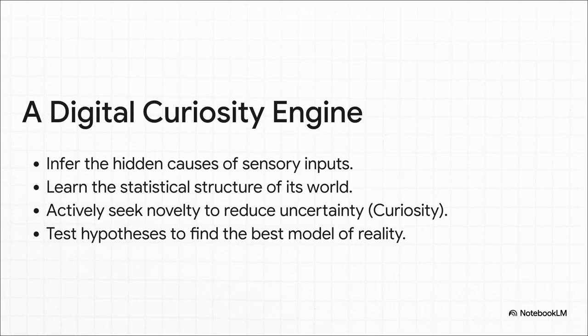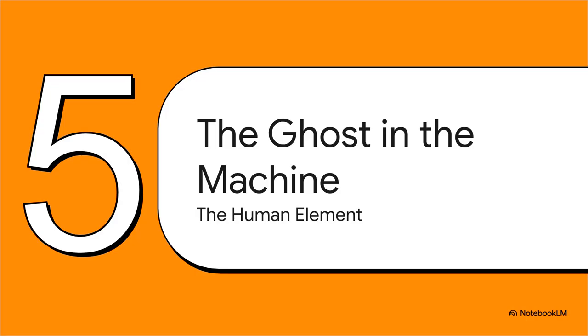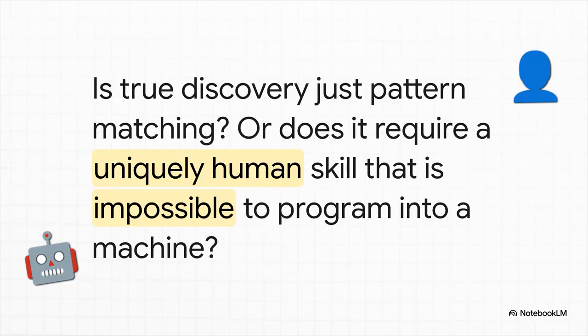It basically becomes a digital engine that's always testing its own ideas to build a better and better map of reality. So, we have a model for generating ideas, for testing them efficiently, and even a model for curiosity. I mean, it really sounds like we're getting close to cracking the code, right? But is there still something fundamental that's missing? Is there a kind of ghost in the machine that we just can't capture with an algorithm? And this is the big philosophical question, isn't it? Is real scientific discovery just a super sophisticated game of pattern matching and optimization? Or does it need some uniquely human skill that might just be impossible to program?